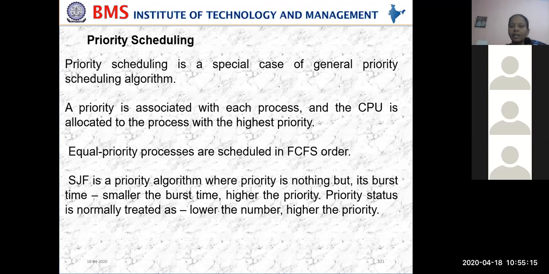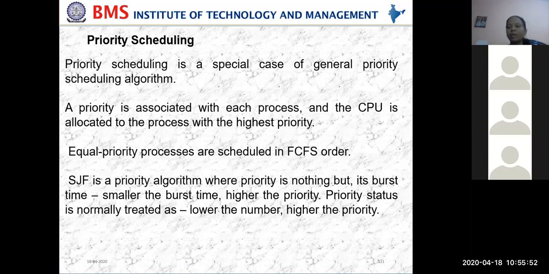If two staff, me and my colleague, stand in the same queue, who should be given higher priority? How should priority be allocated? Based on first come first serve: whoever entered the queue first will be served first. That is, equal priority processes are scheduled in first come first serve order.